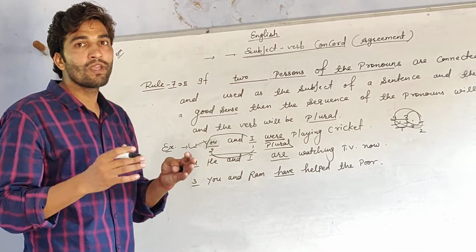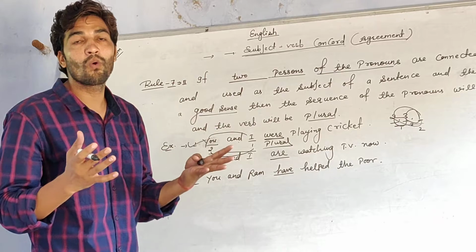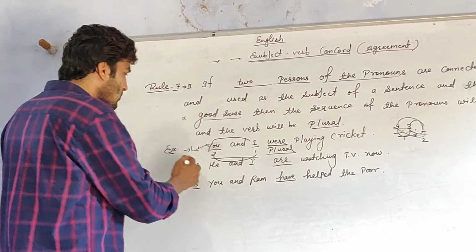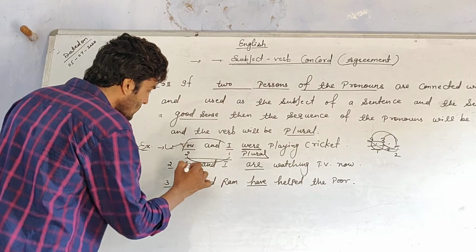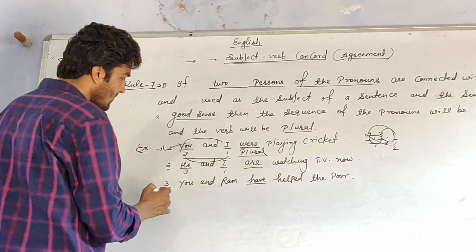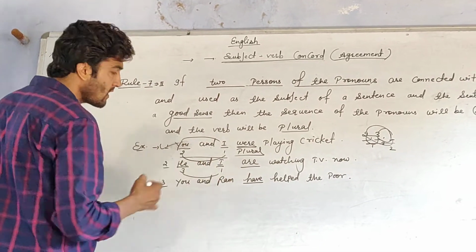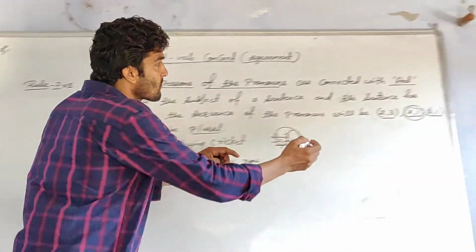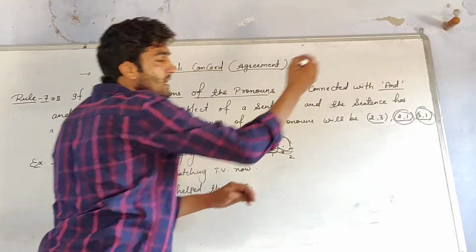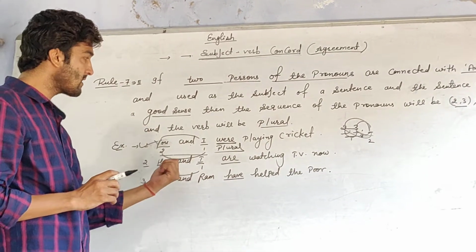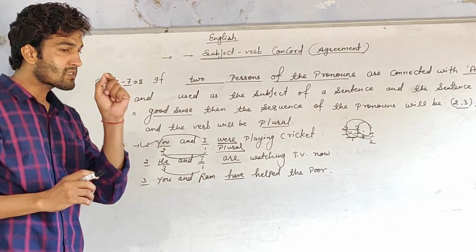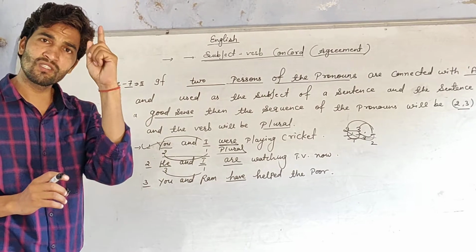They are doing nothing wrong. The second sentence is he and I. He is third person and I is first person. So the sequence is 3 and 1. It means this sentence has a good sense.